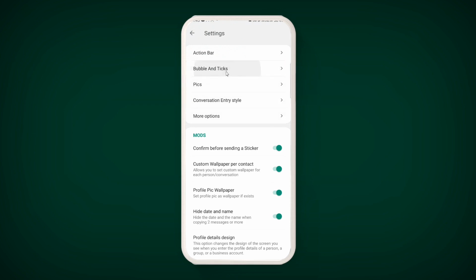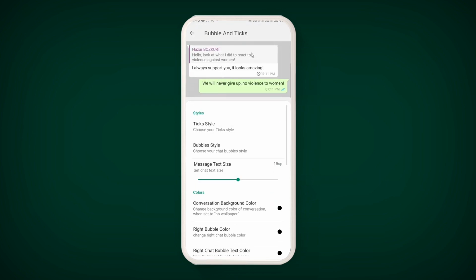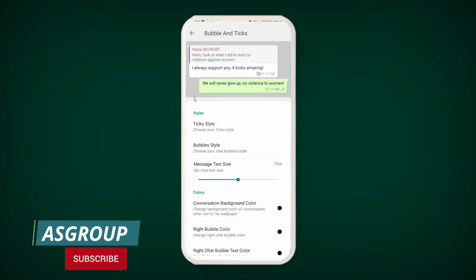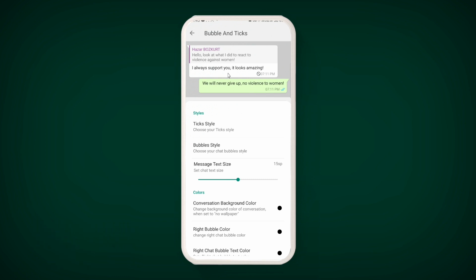Go back. Bubbles and ticks, what does it mean exactly? If any of your friends is sending a message to you, that message is always shown on the left side. You send a message, it is shown on the right side. You can see that the background is white and the color of the text is black. Similarly here, you can see the color of the text is black and the background is quite greenish. You must not say pure green, but greenish. You want to make changes here, you can make it. Let me show you how.